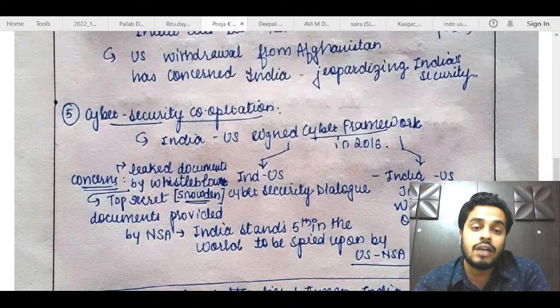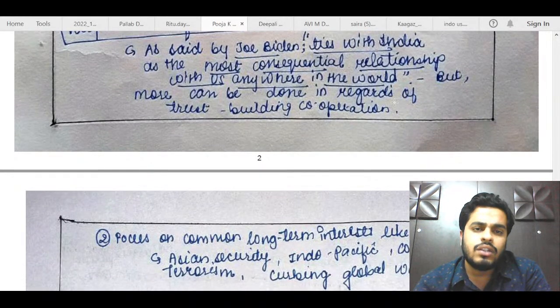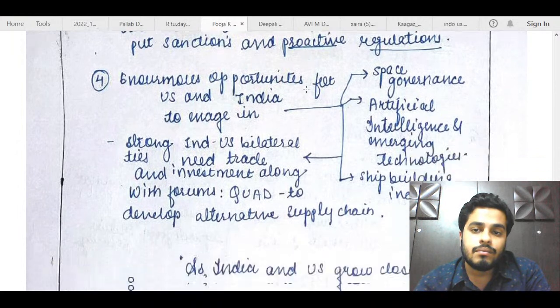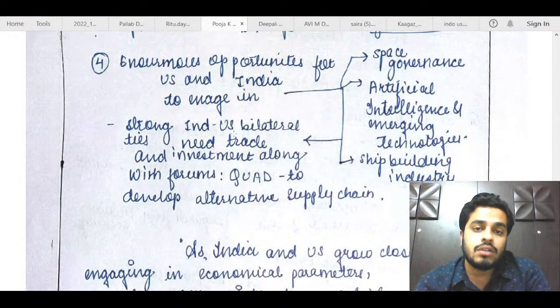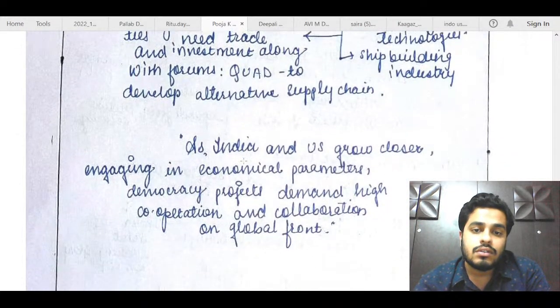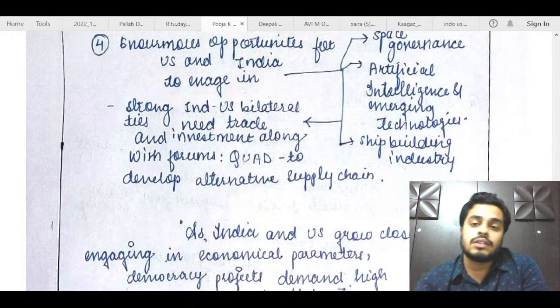Otherwise, this answer shows that you have a lot of knowledge, but you have just mentioned all of those things, whatever you could in this answer. Way forward is fine, no need to quote here. You can just mention what next should be done in your own words only, because it will be very hard for you to remember all of these quotes in the exam hall. So again, she had talked about enormous opportunities, strong Indo-US bilateral ties. Good answer, but I think the structuring of this answer can be better.